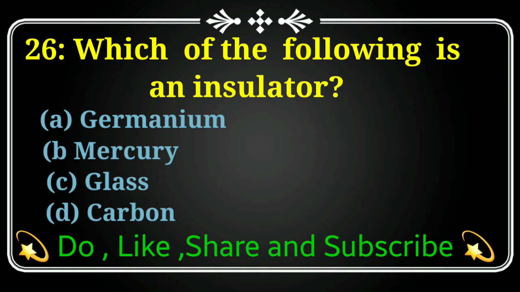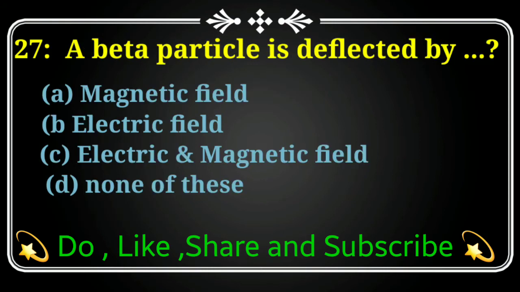Which of the following is an insulator? Option A, germanium. Option B, mercury. Option C, glass. Option D is carbon. And the correct answer is option C, glass. Glass is an insulator.